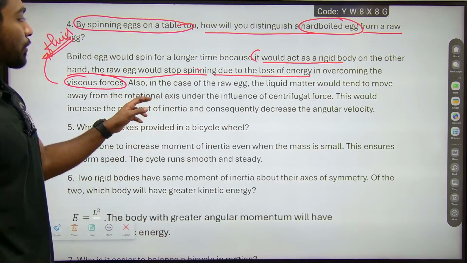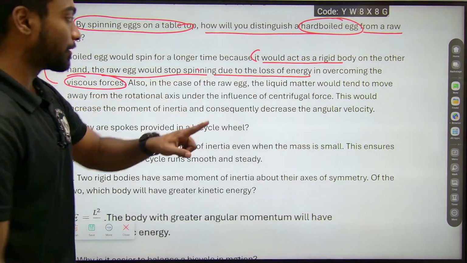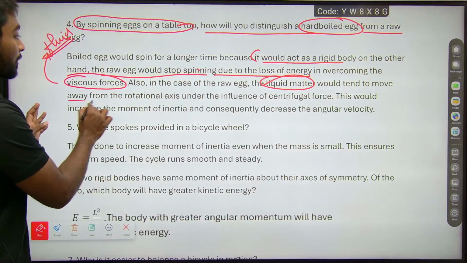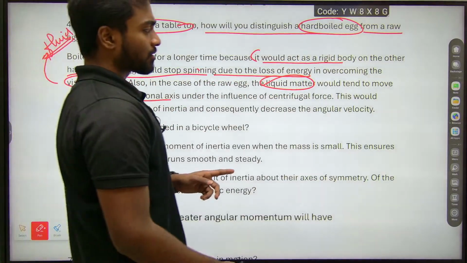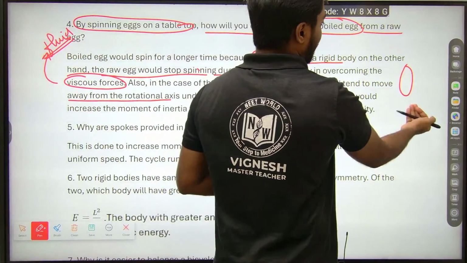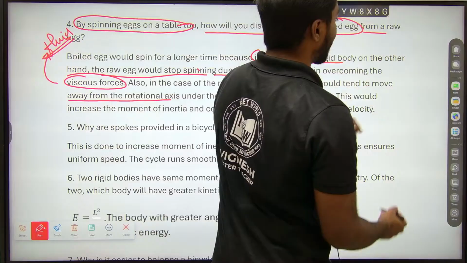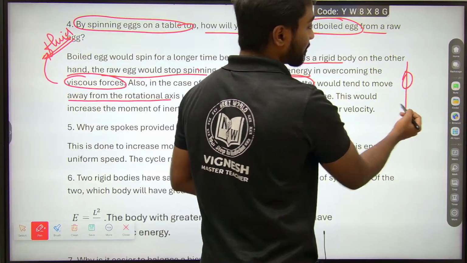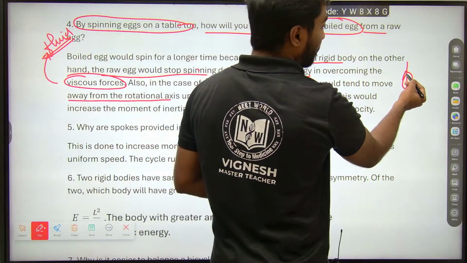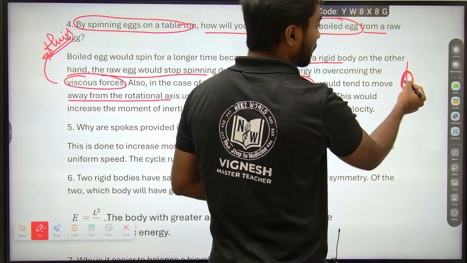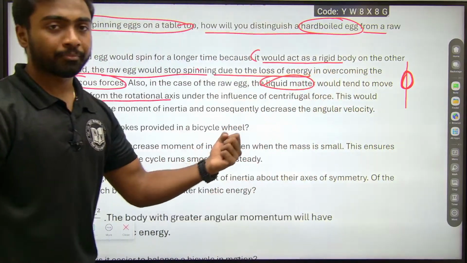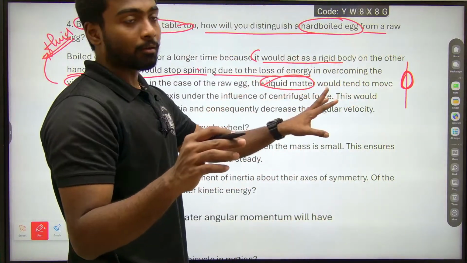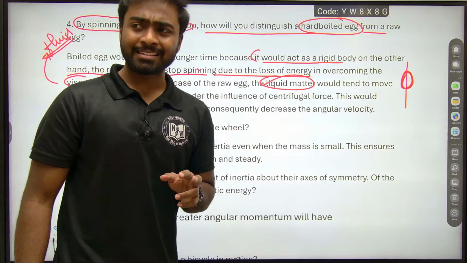Also, in the case of the raw egg, the liquid matter would tend to move away from the rotational axis. This is the egg, for example. When I rotate, this is the axis, let me take. So when I rotate, the liquid will come to the shell. The liquid will come to this shell. First one I have talked about is the raw egg, and the second one is the boiled one.